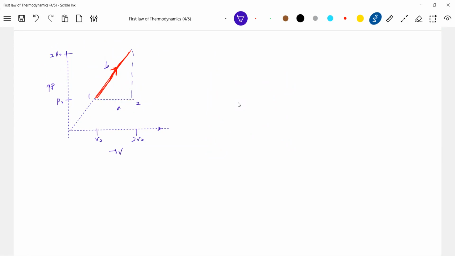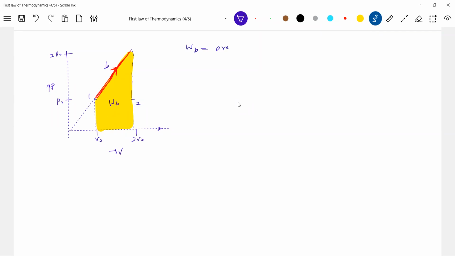First let's go for work done in path B. Already we know something. I'll do this not by integration but by another method, let me check the area. This is some sort of trapezium, no? This is WB, I'll write it.